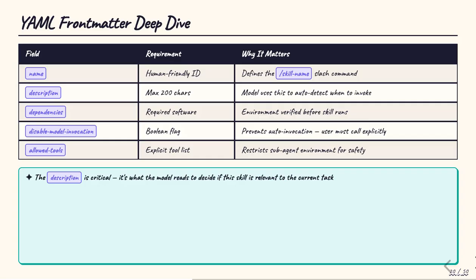The front matter fields each serve a specific purpose. The name field defines the / command, so this skill is invoked as /deploy-staging. The description field, capped at 200 characters, is what the model reads to decide whether this skill is relevant to the current task, making it the most important field for automatic invocation. Dependencies ensure the environment is prepared before execution. The disable model invocation flag prevents the agent from auto-triggering the skill, requiring explicit user commands. And allowed tools restricts what the skill's subagent can call, scoping permissions per workflow.